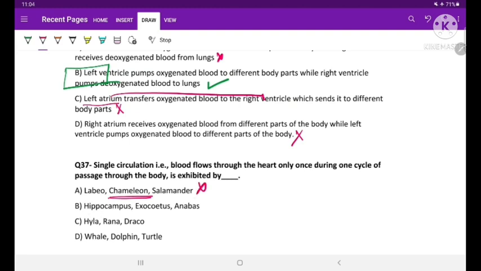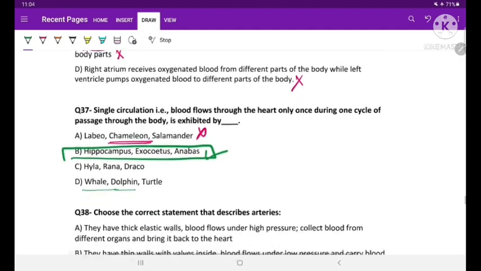Next option is hippocampus, exocoetus and anabas. These three are the fishes, so this is the correct answer. Hyla, rana, draco cannot be because they are amphibians. Whale, dolphin and turtle cannot be the answer, because whale and dolphin are mammals. So option B is the correct option in this particular question.